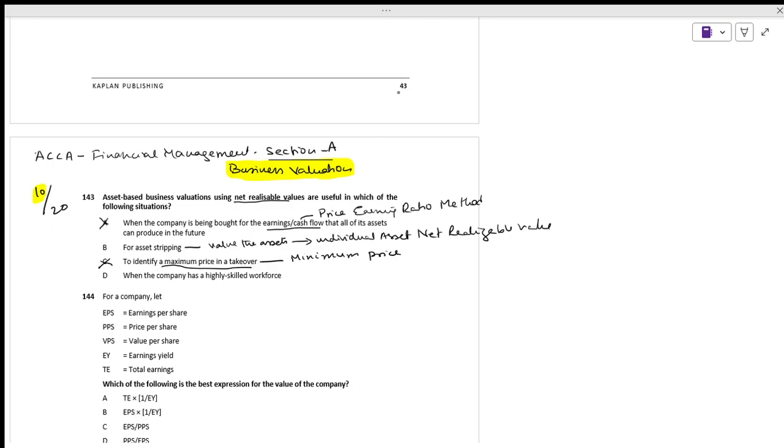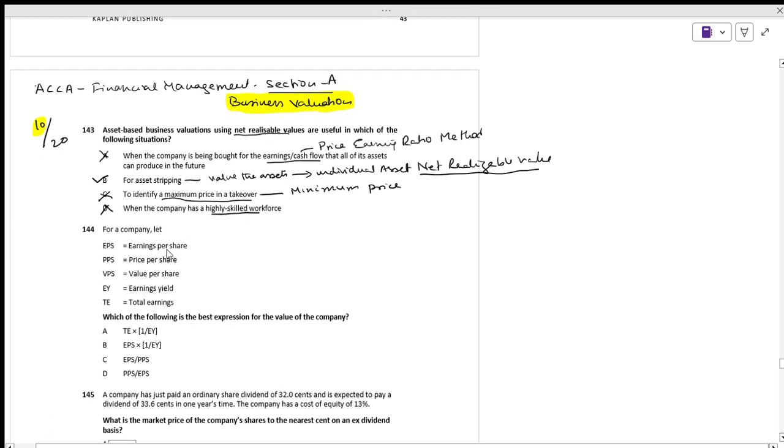When the company has a highly skilled workforce, we never come across a valuation based on the workforce. This would not be reflected in the assets. The correct answer is that we have to divide the assets into small individual assets, and based on that we calculate the net realizable value. Fine, that is what it is.